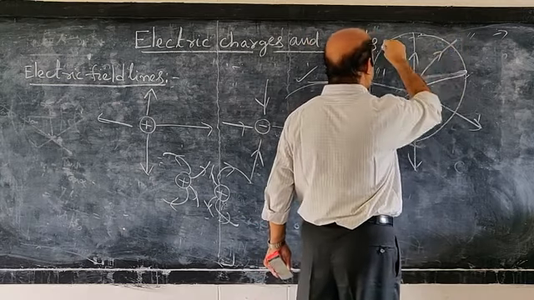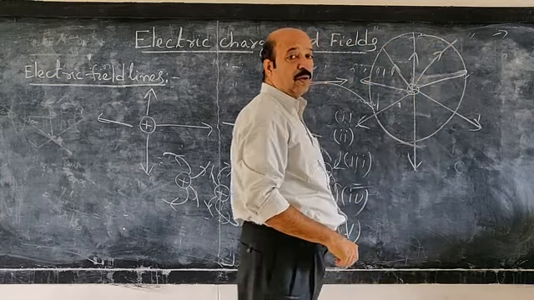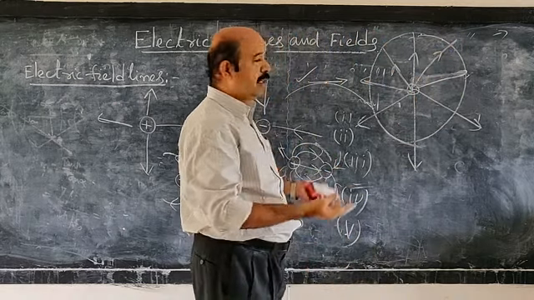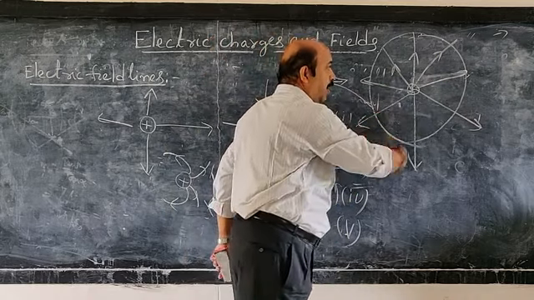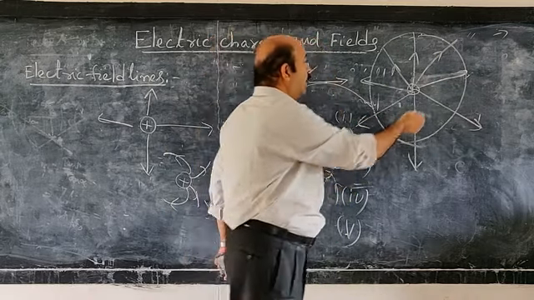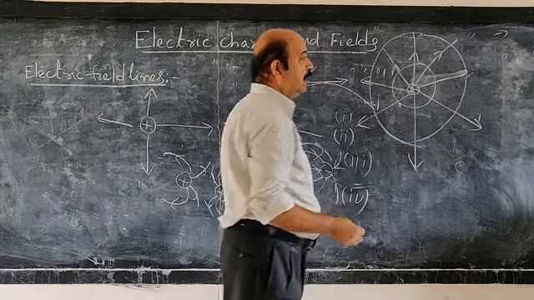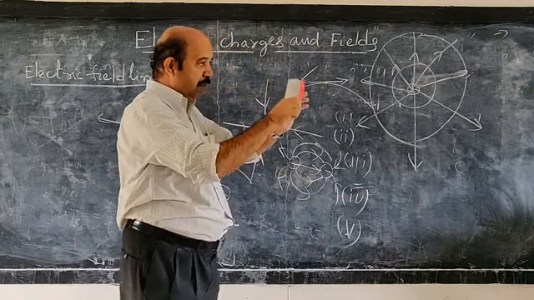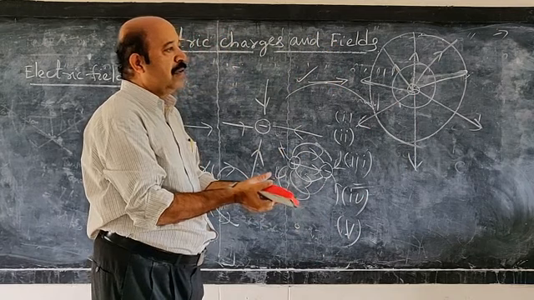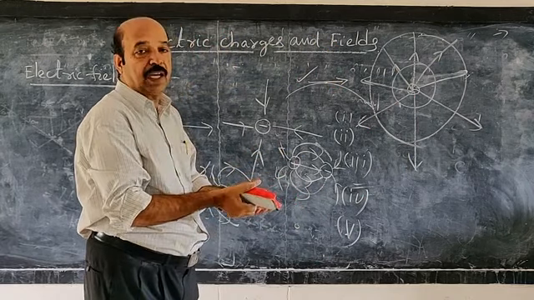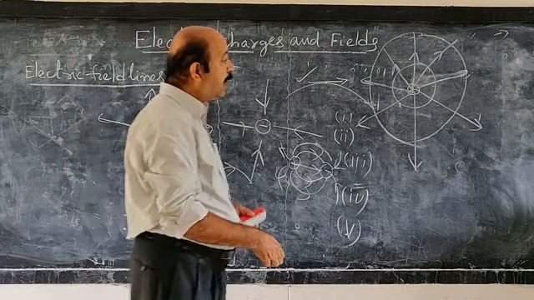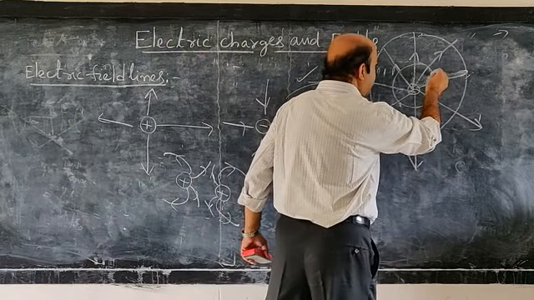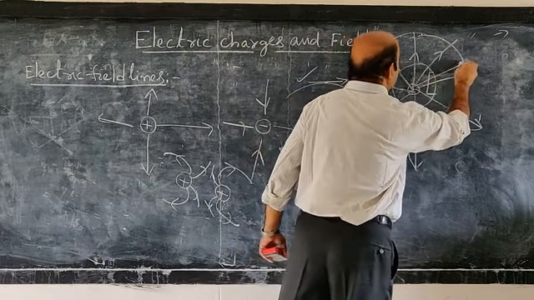The total number of field lines you can draw may be many, but whether you imagine a large sphere or a small sphere, irrespective of the surface area you are considering around the charge, the number of field lines will remain the same. But the intensity of the field you will observe here.